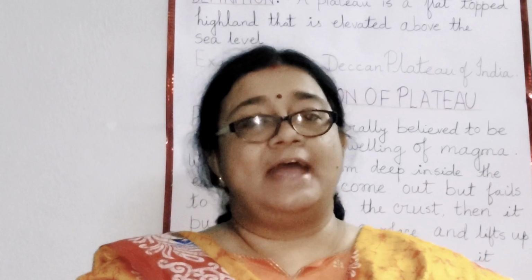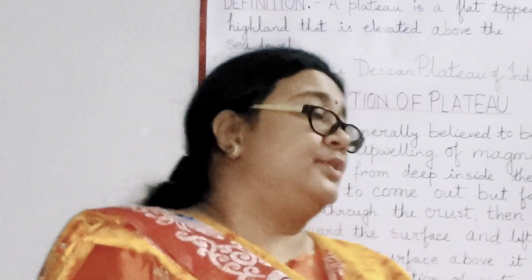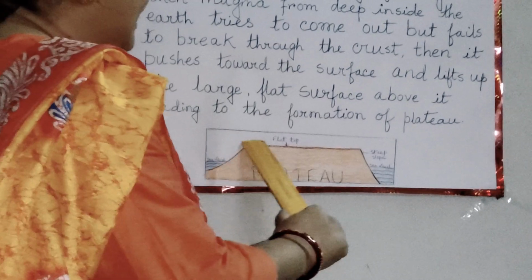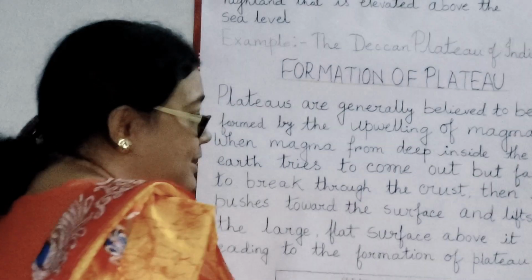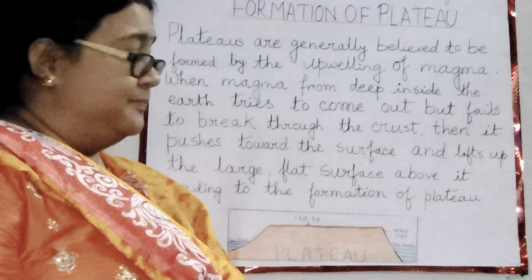Today's class is based on the discussion of plateau. Now, what is a plateau? A plateau is an elevated upland with a flat broad summit, and at least one side of the plateau is steep-sided. Now, here in this diagram also you can see that a plateau is an elevated upland with a flat top summit, and one side of the plateau is steep in nature.